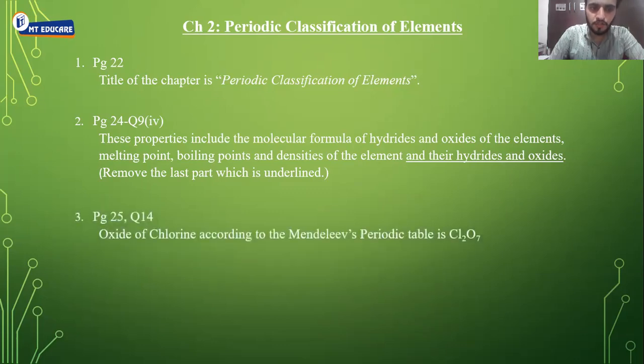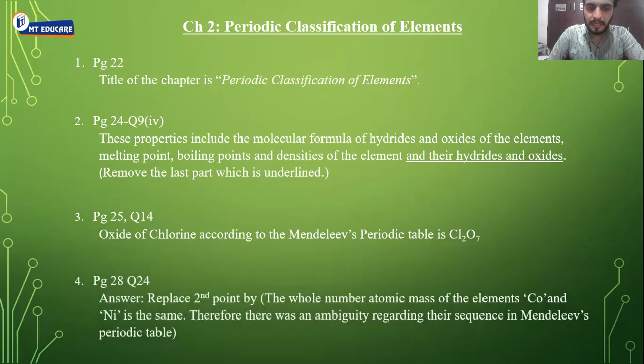Next correction, page number 25, question number 14. Oxide of chlorine, according to Mendeleev's periodic table, it is misprinted. It should be Cl2O7. Next correction, page number 28, question number 24. In the answer part, replace the second point by: the whole number atomic mass of elements cobalt and nickel is same. Therefore, there was an ambiguity regarding the sequence in Mendeleev's periodic table.